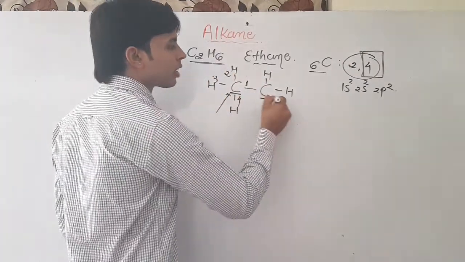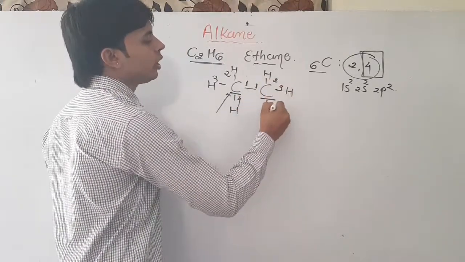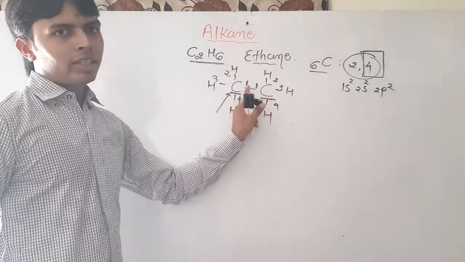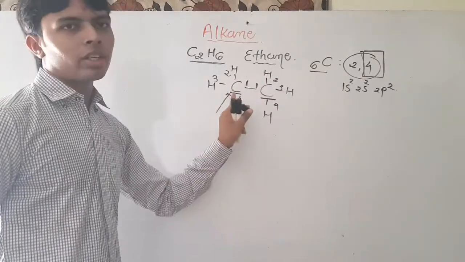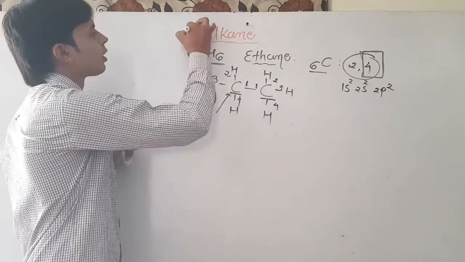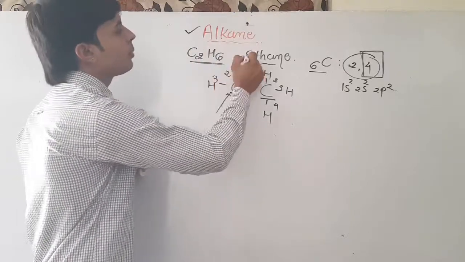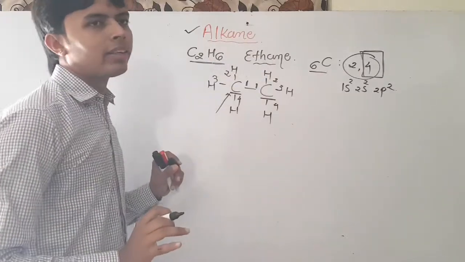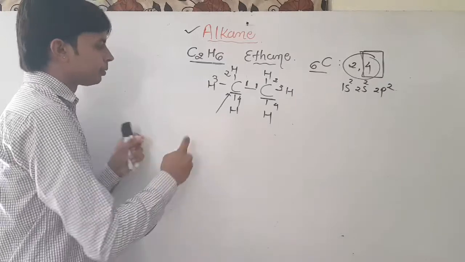Done. The second one: 1, 2, 3, 4. Both carbons have their valency satisfied, and the whole structure shows a single bond. That's called alkane. Its name is ethane: number of carbons 2 and suffix -ane.